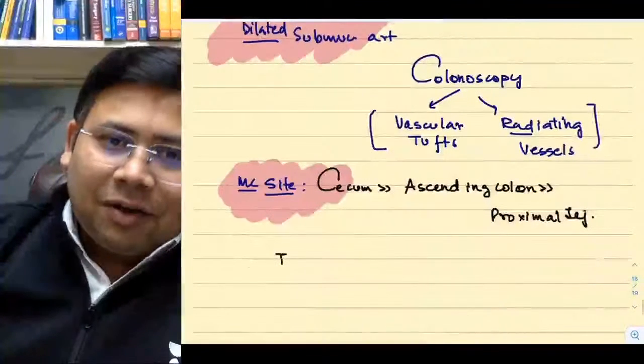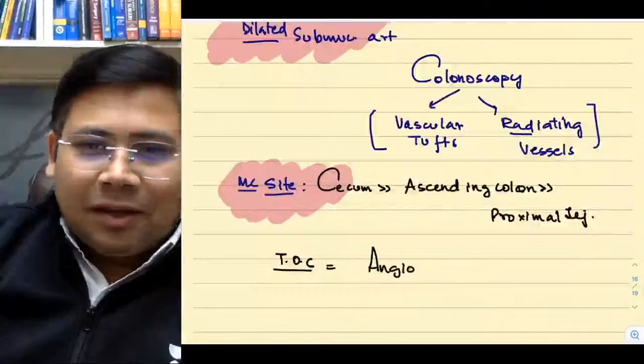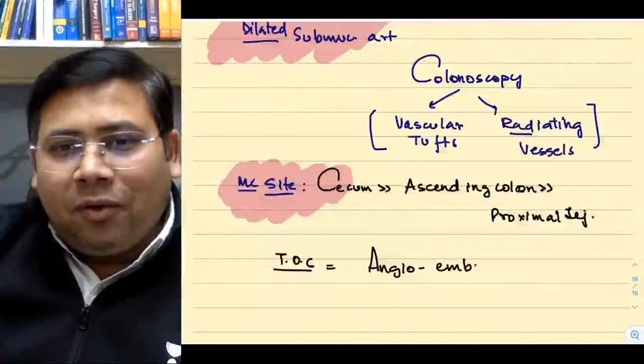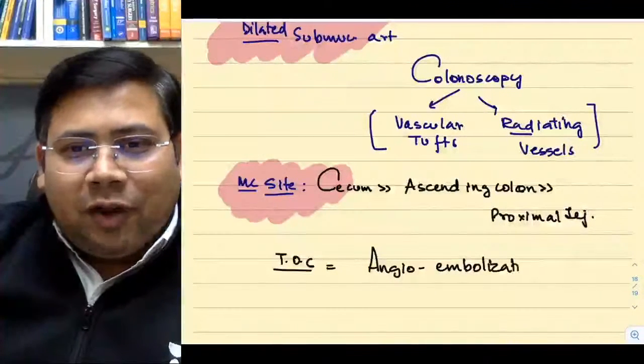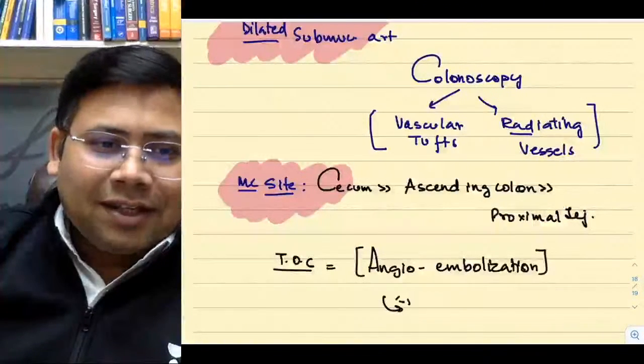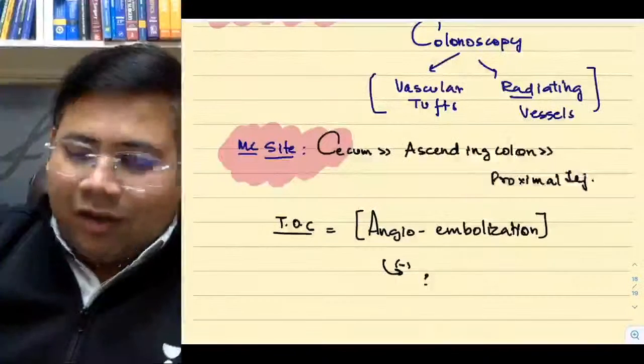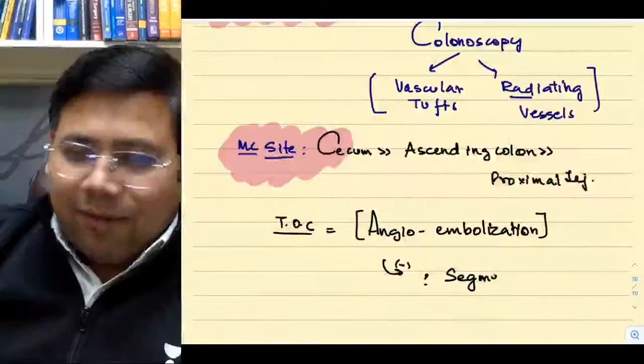Remember, what is the treatment of choice? Treatment of choice for them is angioembolization. If angioembolization fails, we will go for segmental resection.